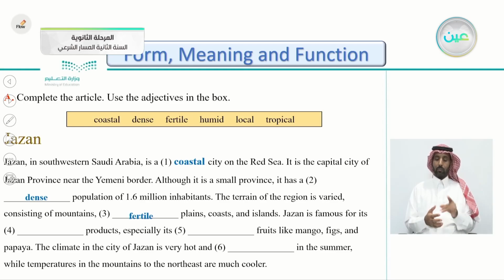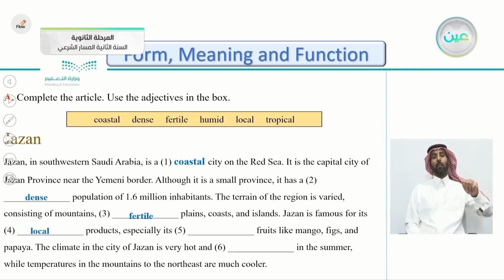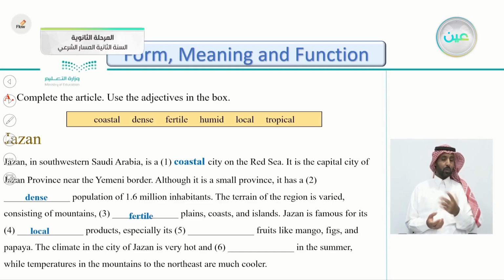Jazan is famous for its products. How do we describe the products here? Is it humid, local, tropical products? So Jazan is famous for its very good local products, something they produce locally from the people themselves, especially its fruits like mango, figs, and papaya. So how do we describe these fruits? What kind of fruits are they? Mango, figs, and papaya. We call them tropical fruits like mango, figs, and papaya.